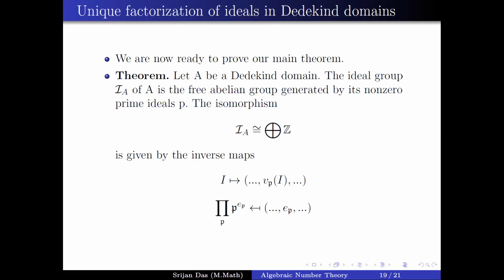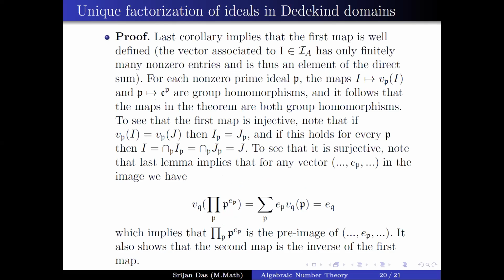This isomorphism is explicitly given by: we take a fractional ideal I, and map it to all the ordered pairs v_P(I), where P runs over the prime ideals. The inverse map is: we take any element from the direct sum of Z, and send it to the product of P to the power e_P, where the product runs over the prime ideals. It reminds us of factorization in the natural numbers or the ring of rational numbers. Now, the proof of this theorem.